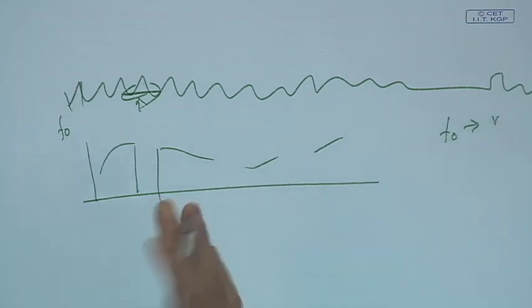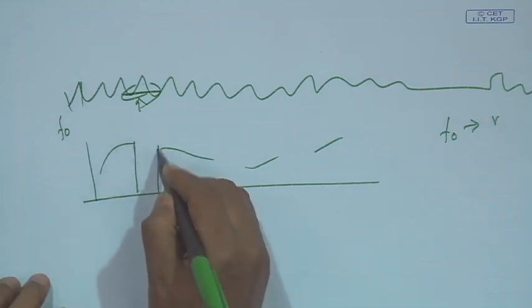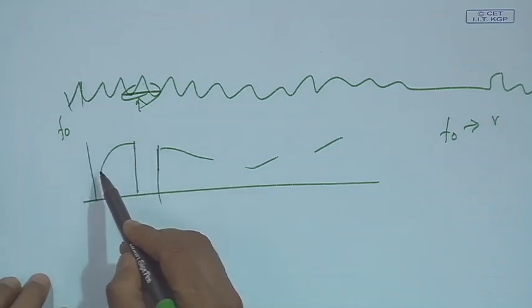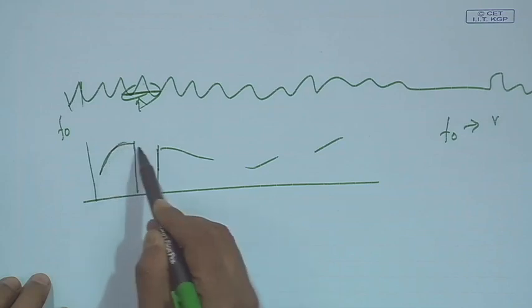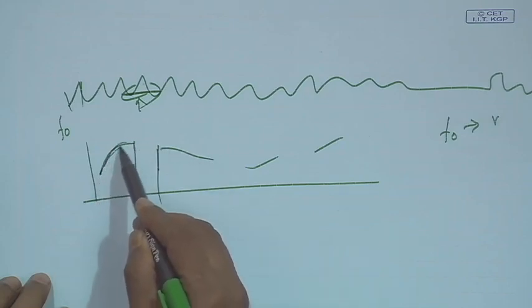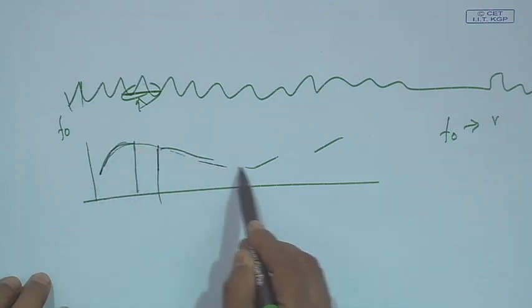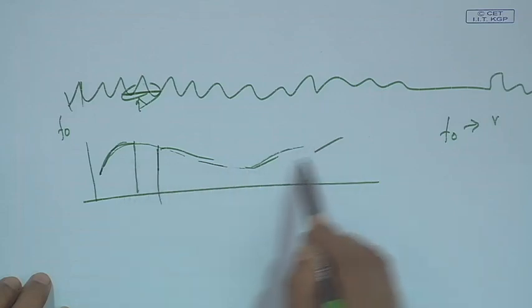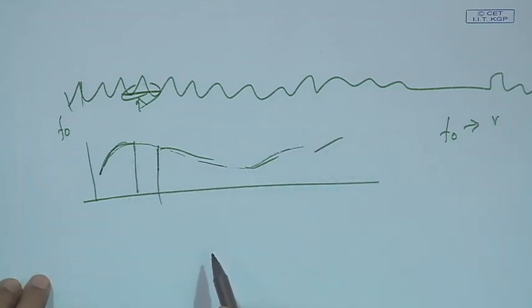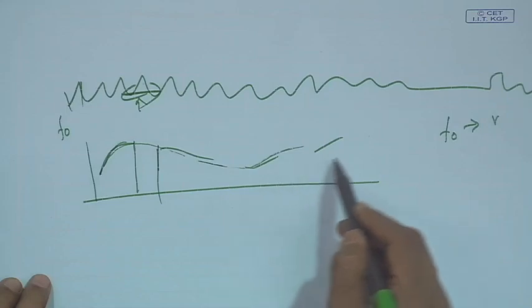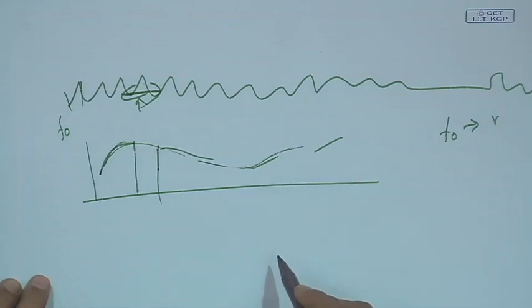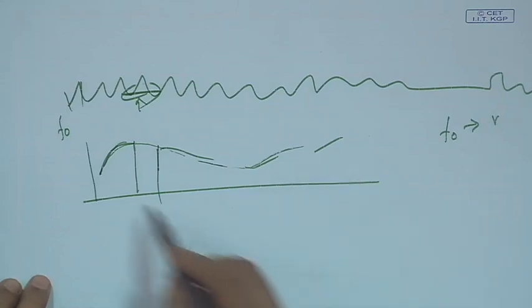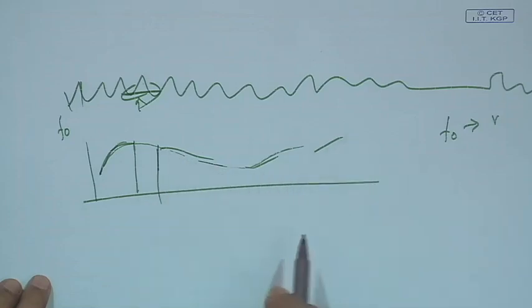If the vocal cord vibration does not exist, that means there is no F0. But if you see the F0 contour throughout the sentence, you find there is a continuous movement of the F0 in a particular pattern. That pattern is called the intonation of the utterance, or the F0 contour of that utterance.